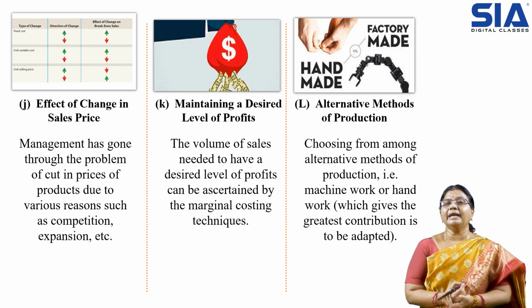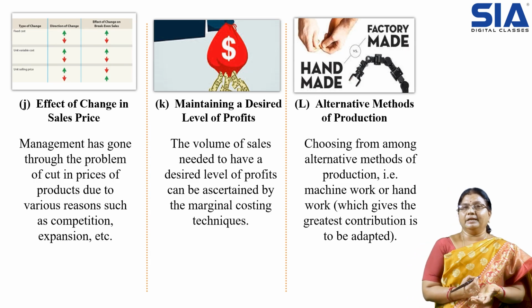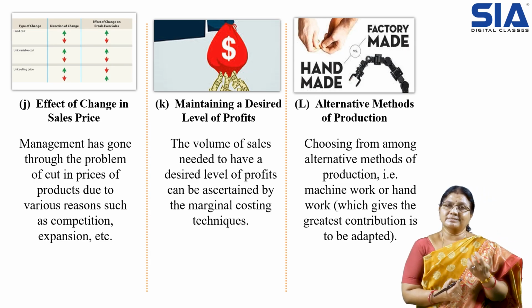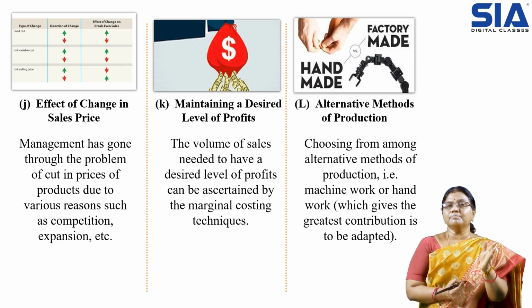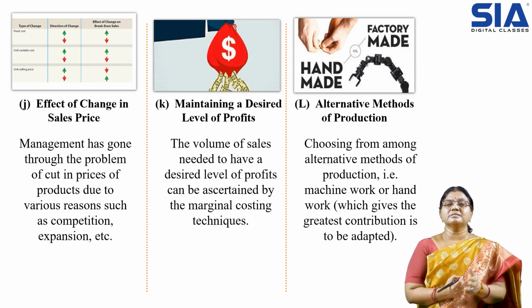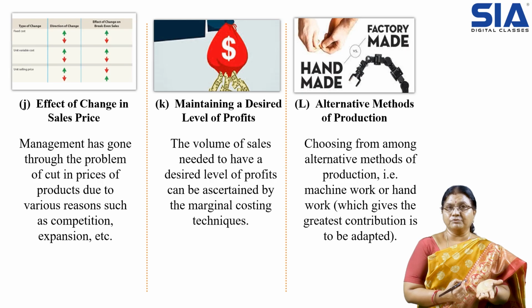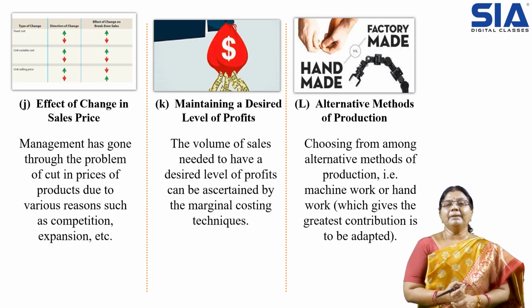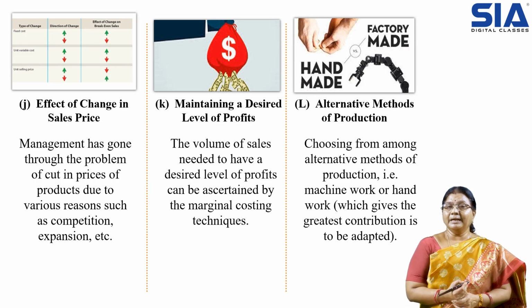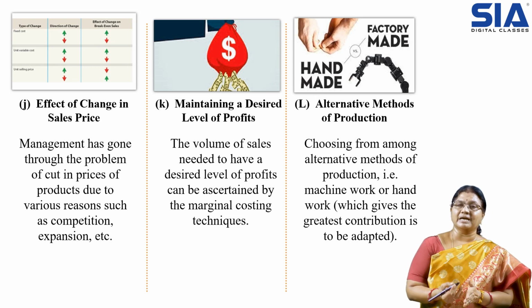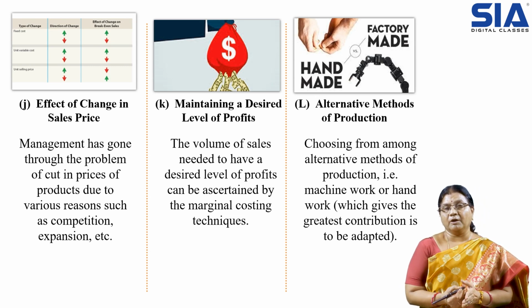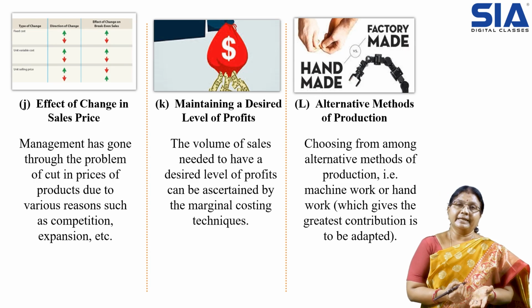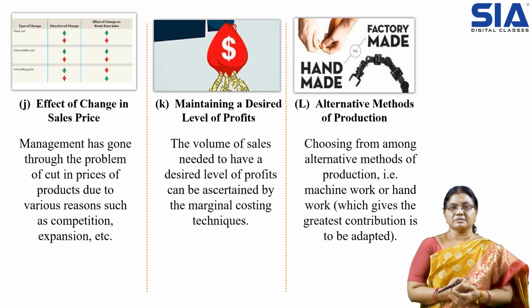Then maintaining a desired level of profit. So every business organization will be desiring a level of profits. So this marginal costing analysis will help us know how much sales we have to do if we are desiring this level of profits. So the volume of sales needed to have a desired level of profits can be ascertained by marginal costing techniques. The business is desiring to get the profits, provided the sales take place and we have the resources. And also we should be competitive enough in the market.